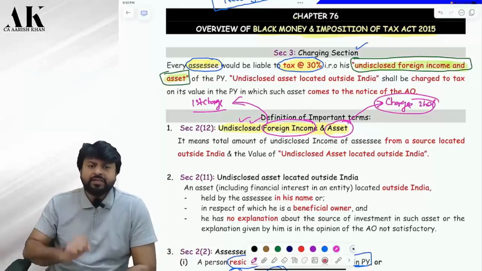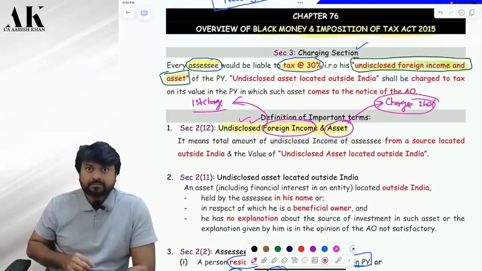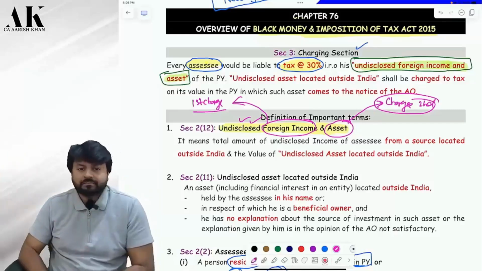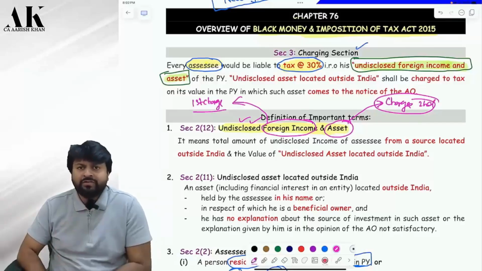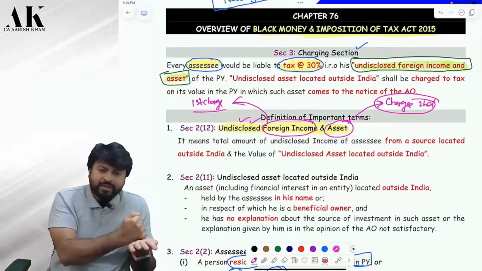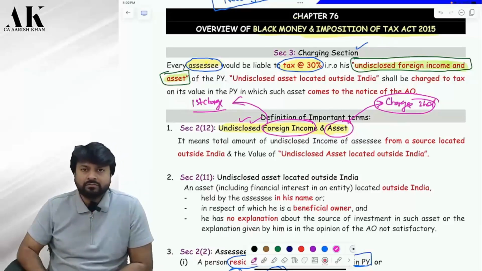There is a difference between these two things. If you have a property in Singapore, and you are earning some rental out of it, you have not shown that rental income in India and you have not paid tax on that rent, that is undisclosed foreign income. Is it clear?